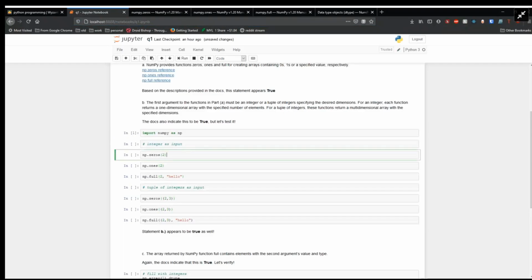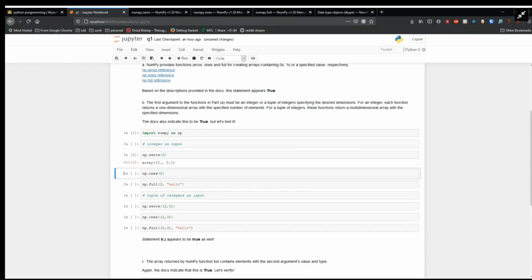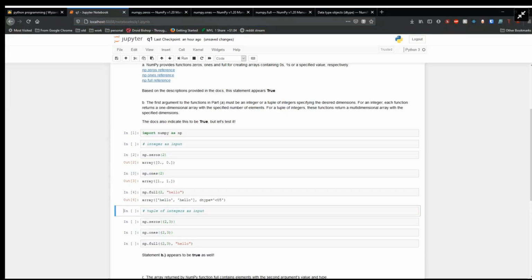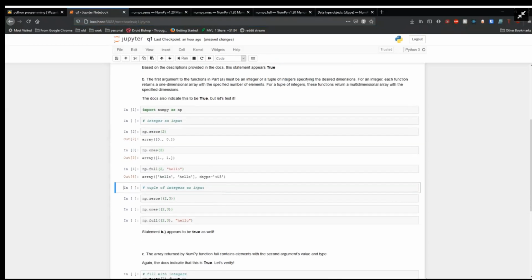Let's run the zeros function with an input parameter for shape of 2. It generates an array of length 2 filled with zeros, as we would expect. Putting in 2 for the shape in the function ones, we get an array of length 2 filled with ones. No surprise. Inputting 2 for the shape and hello as the fill value into the full function, we see an array of length 2 filled with hello, the same string.